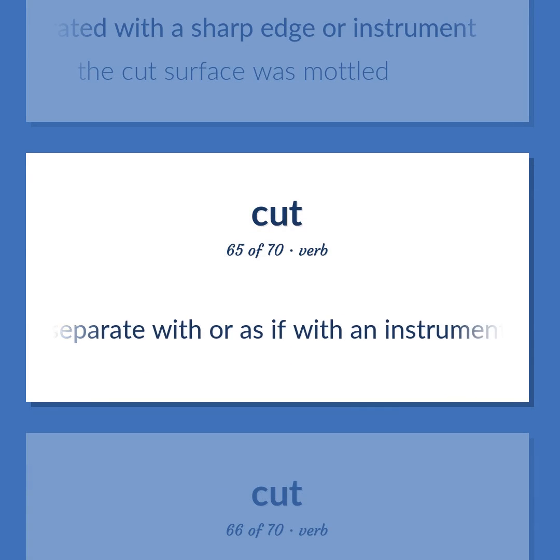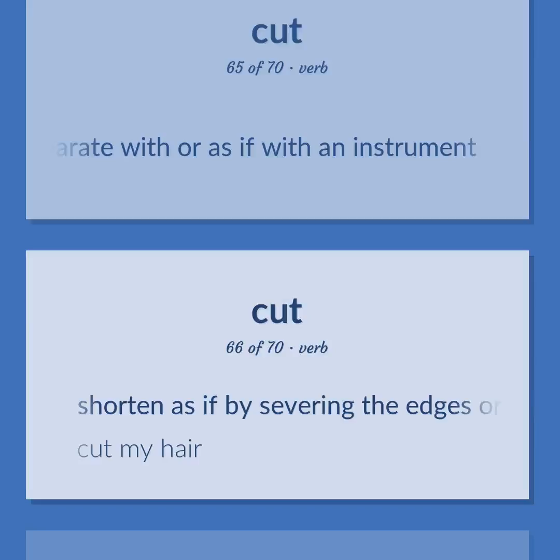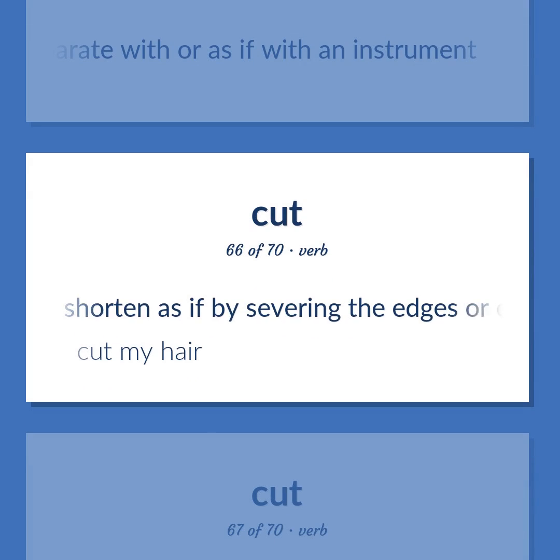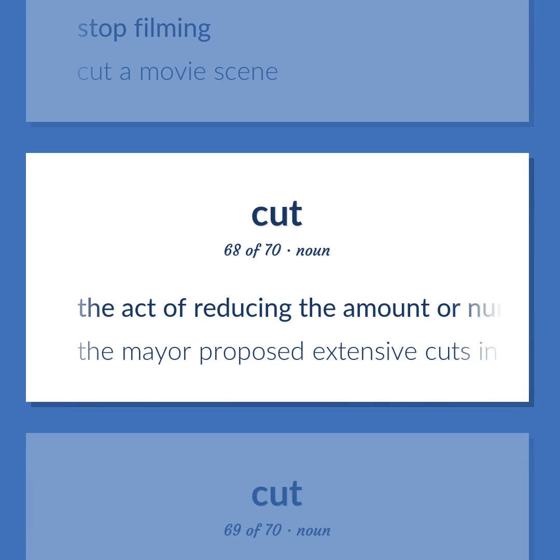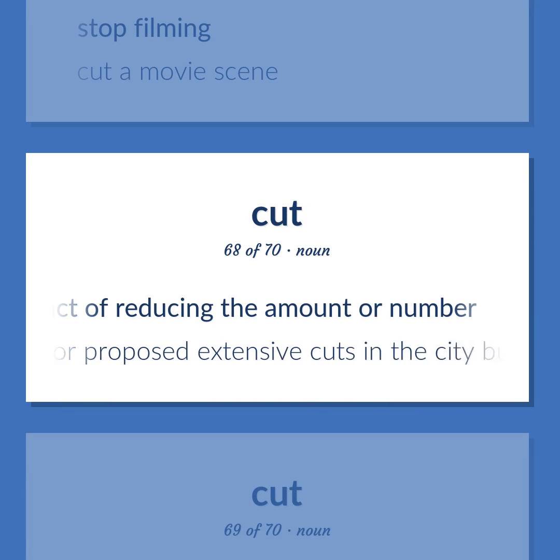Separate with or as if with an instrument. Shorten as if by severing the edges or ends of. Cut my hair. Stop filming. Cut a movie scene. The act of reducing the amount or number. The mayor proposed extensive cuts in the city budget.